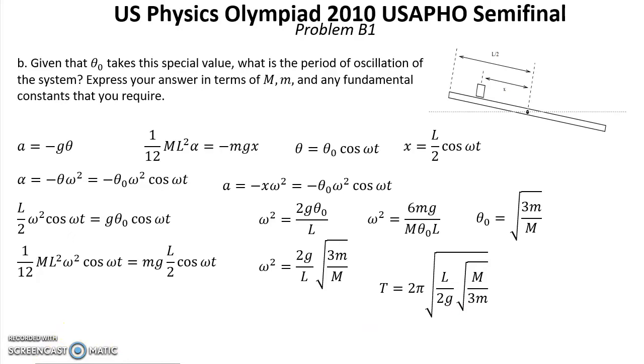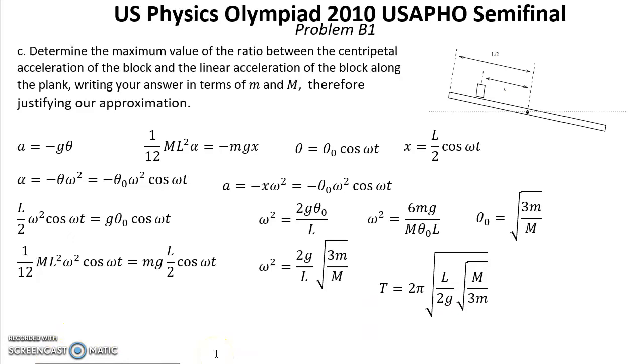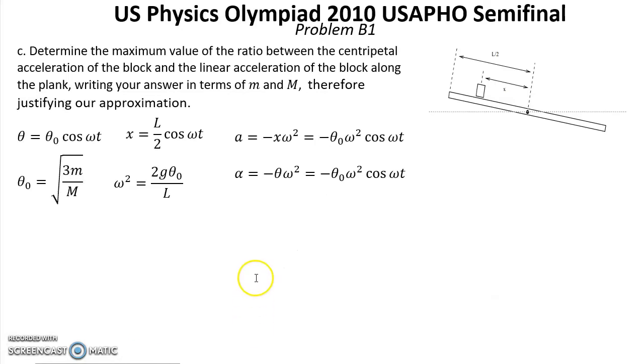Question C. Determine the value of the ratio between the centripetal acceleration of the block and the linear acceleration of the block along the plank, writing your answer in terms of m and M, therefore justifying your approximation. Solution. To solve this question, we need to use these expressions. And now let's count what is the centripetal acceleration. In our case, the centripetal acceleration for our block equals this expression.